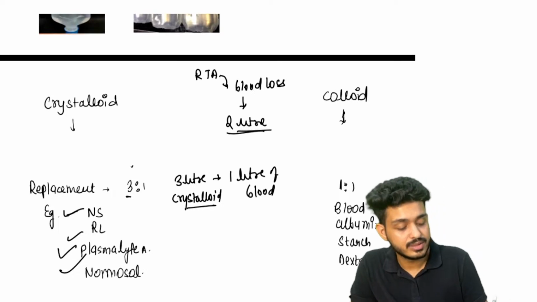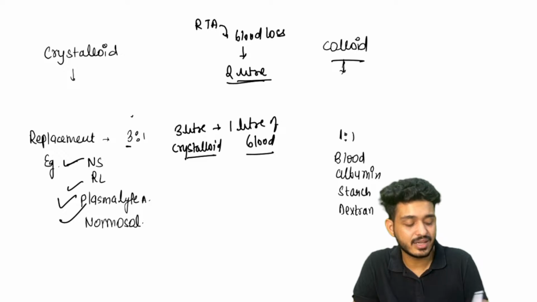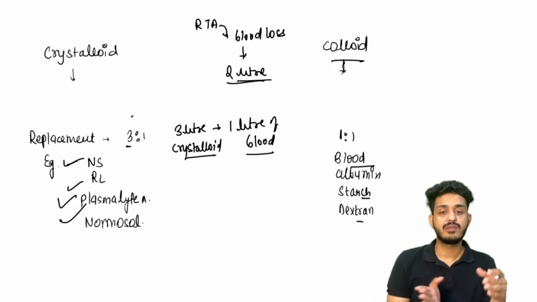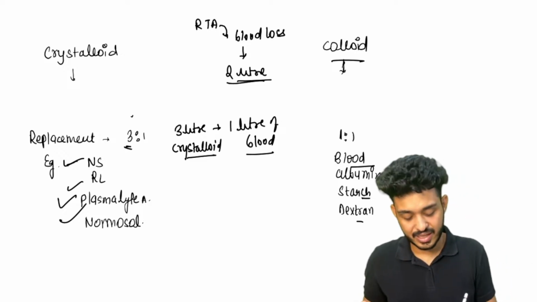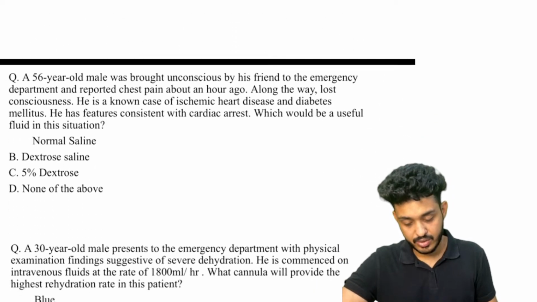Second one is your colloid. If they have lost 1 liter of blood, you can give 1 liter of blood itself, right? 1 liter of starch or dextran can also help with that, right? So colloid and crystalloid have this particular difference. Now try to answer this question.